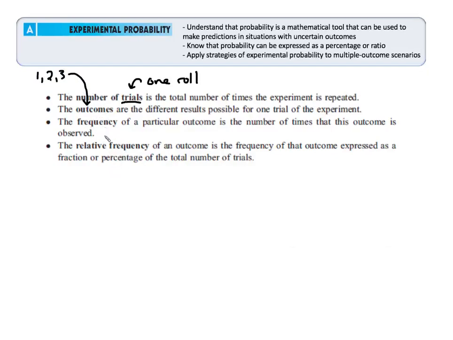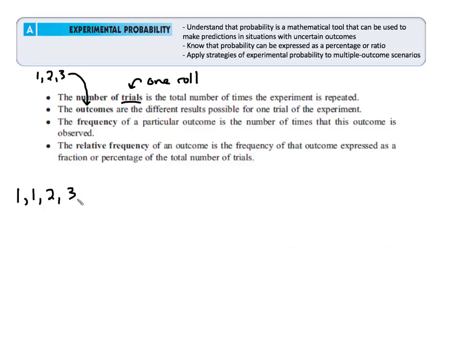Frequency, remember from the last unit, we talked about frequency tables and frequency histograms. Frequency is counting a number of numbers, right? If I'm looking, for instance, at the list 1, 1, 2, 3, remember we're talking about mean, median, mode. If we're thinking of the frequency of the number 1, we would say the frequency here is 2 because I see two 1s.